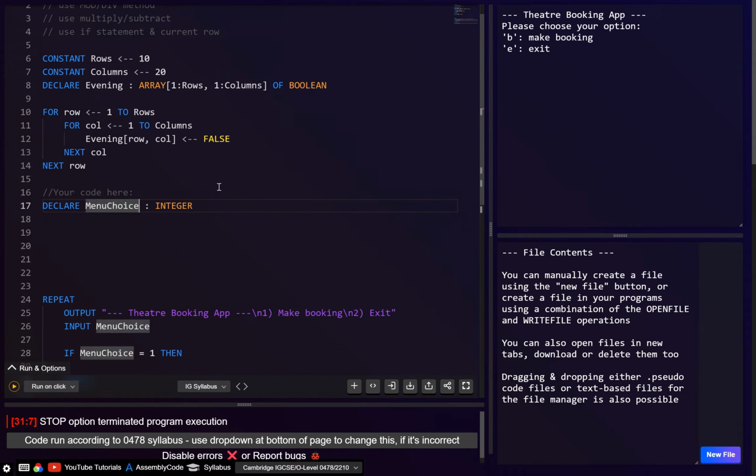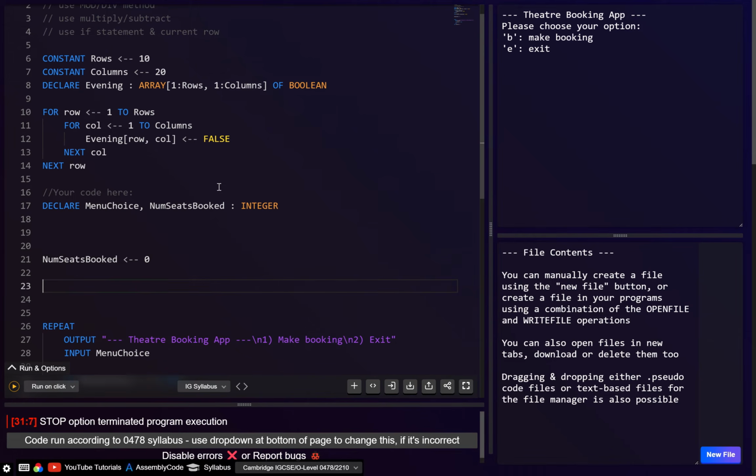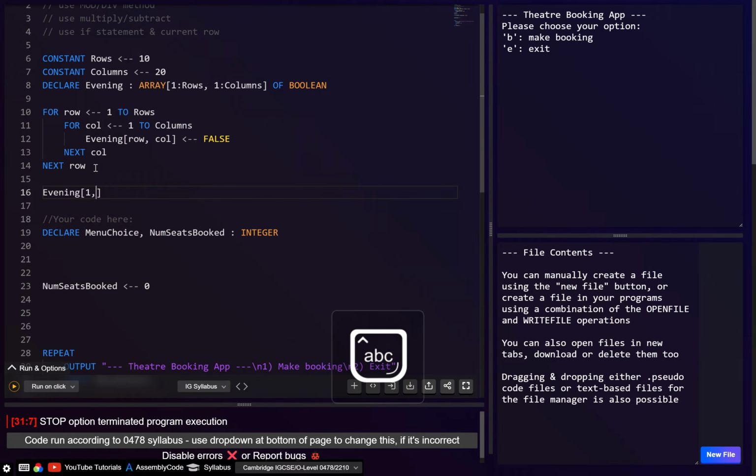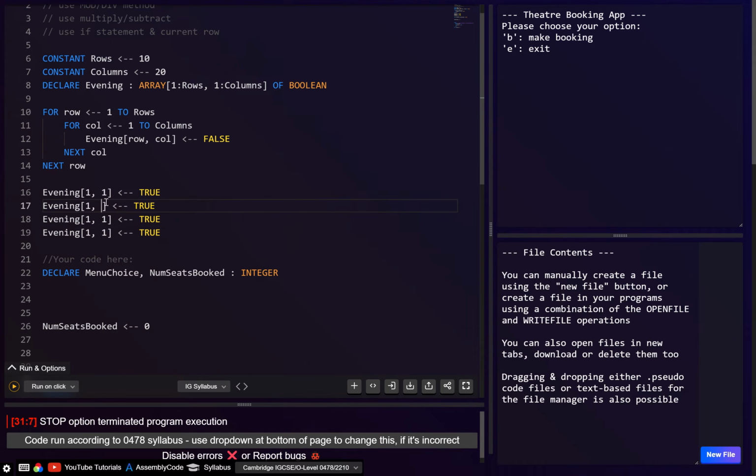So let's say here, maybe we can say num seats booked. And then right here, let's just assign this. So this num seats booked will start at 0. And then what we want to do is loop through all of these rows and columns and check when they're true. Now, for this test, I'll probably set 1 or 2 to be true, just so we can actually see this. Let's say 4 have been booked already.